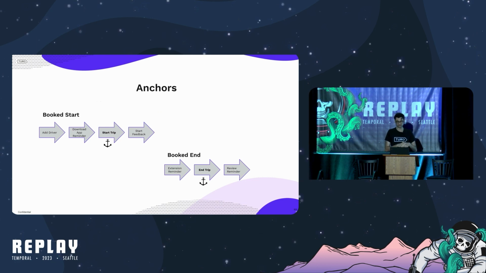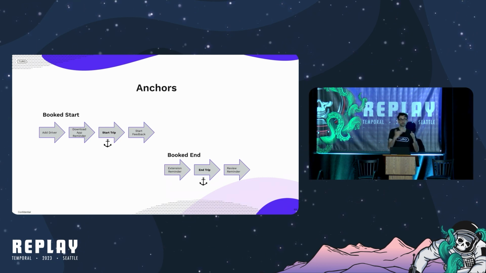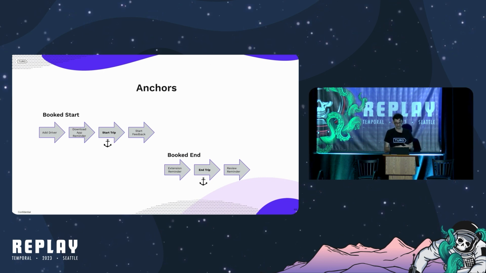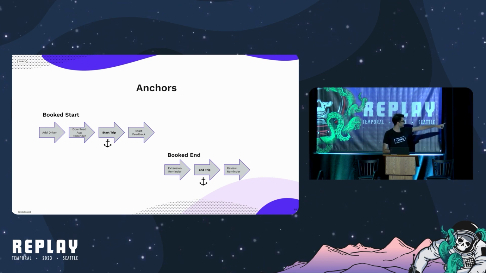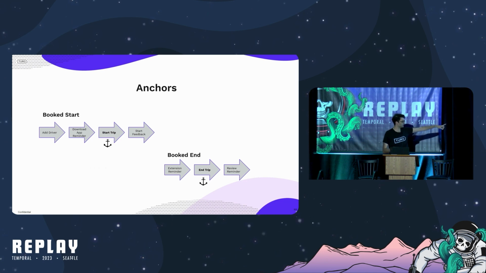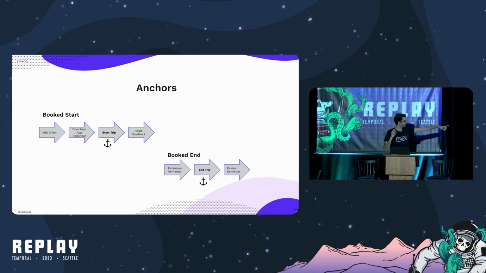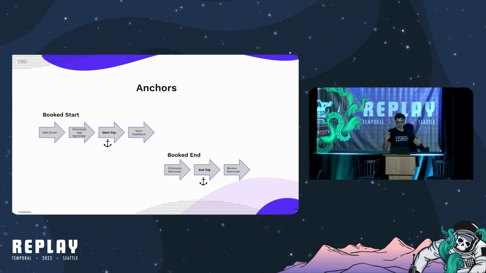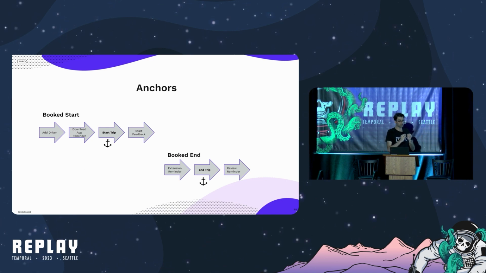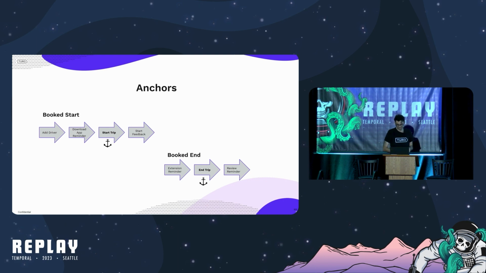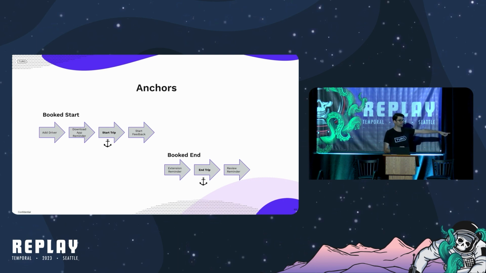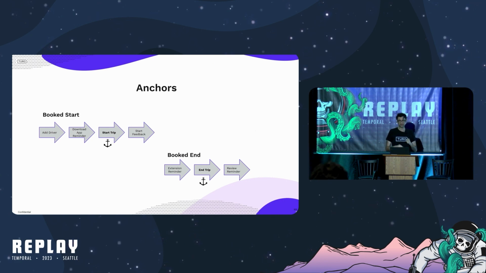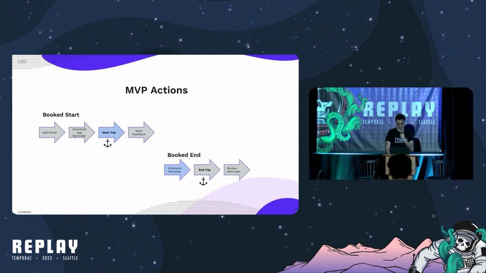Each anchor we found in the reservation lifecycle would result in a new workflow. An example of this would be the start trip time anchor. You can see that the add driver job, the download app reminder job, the start trip job, and the start feedback job all seem to revolve around the start trip time, which would become the anchor. A similar pattern can be observed in the second example here, the booked end. Anchors provide simpler and more purposeful workflows.